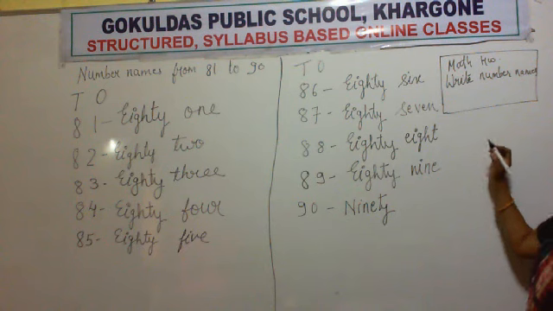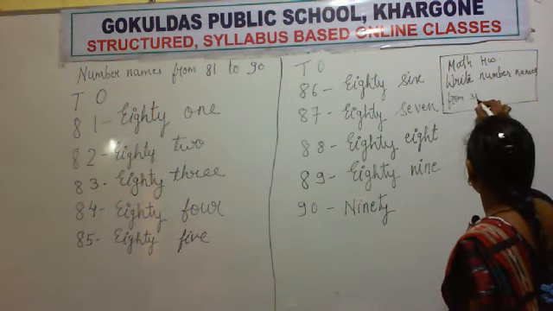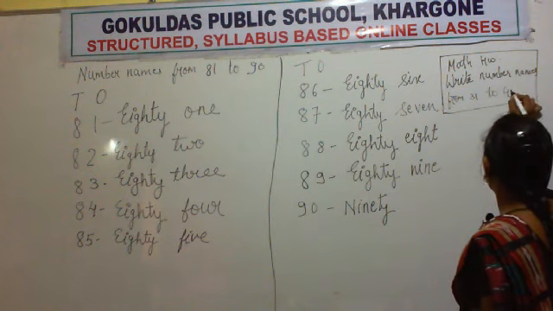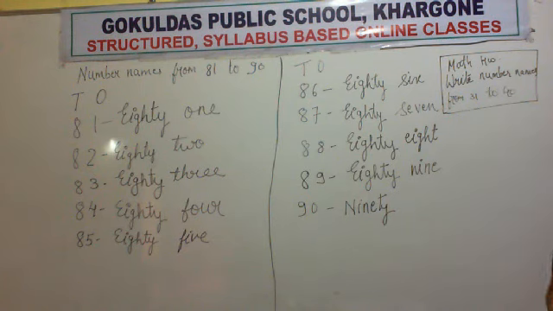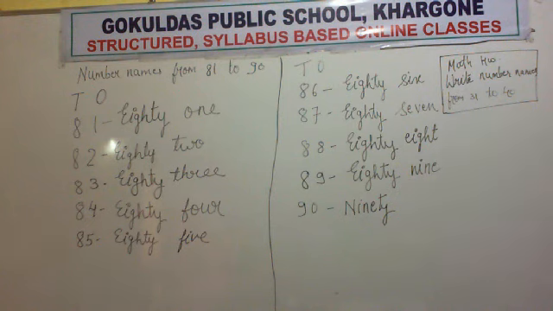From 31 to 40. Okay, you have to write the number names from 31 to 40. This is your homework.